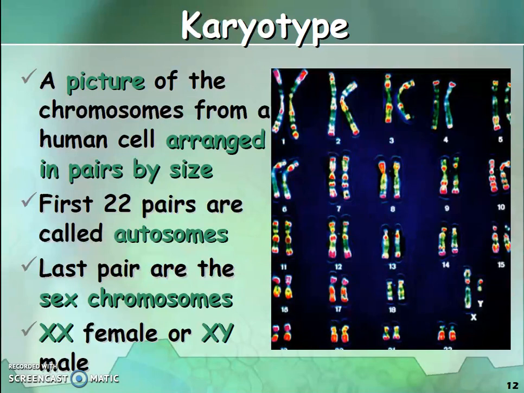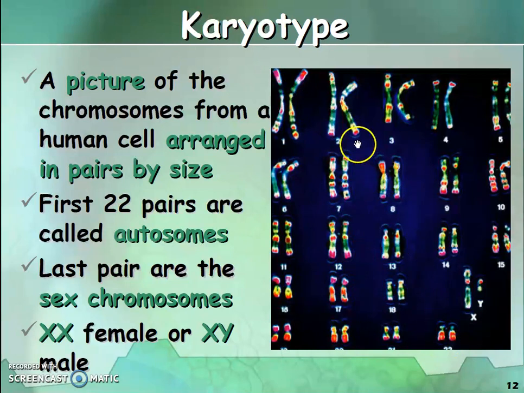Karyotype. What is a karyotype? It's a picture of all the chromosomes. Here is a picture of chromosomes from a human cell arranged in pairs by size. You can see the first chromosome is the biggest, going to the 22nd pair, which is the smallest one.